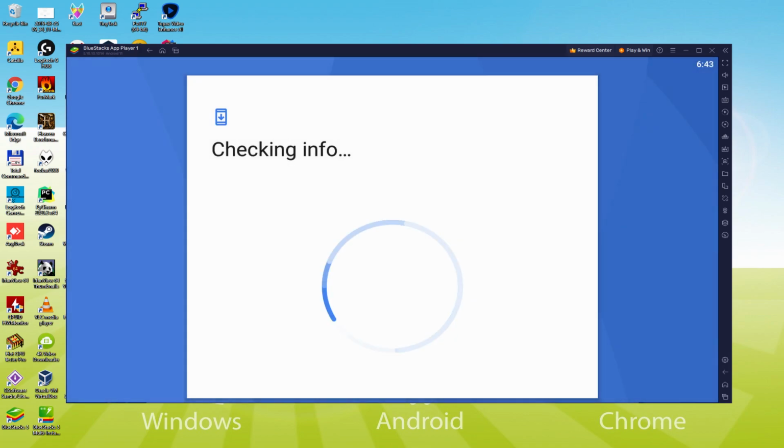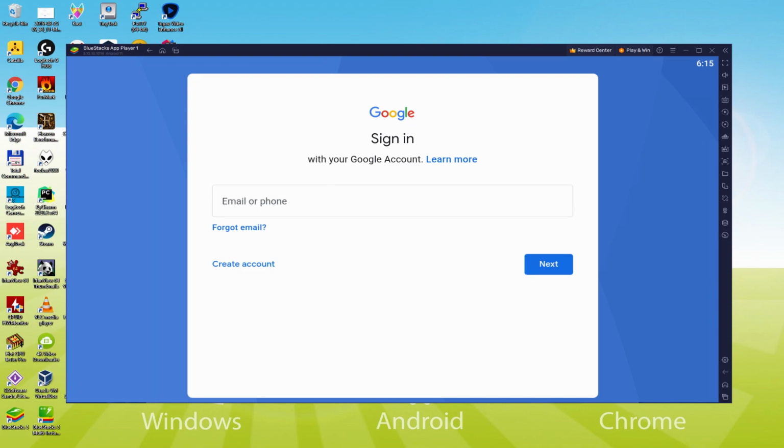At this point it announces Checking Info. It can occasionally get stuck in Checking Info, and so it fails to continue. In that case, you can attempt to connect to your account after a couple of hours and it will most probably be sorted out. At this point we are going to provide our email and password. The email address is required to be a Gmail email address and its corresponding password.